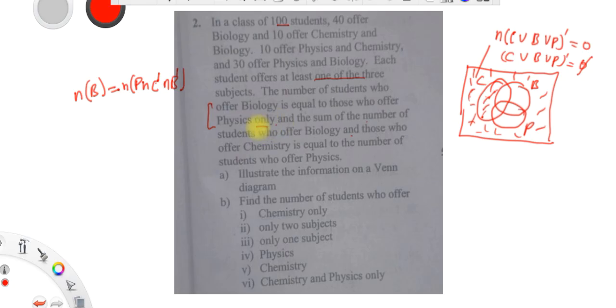Let us sign here. And you see that the sum of the number of students who offer biology and those who offer chemistry is equal to the number of students who offer physics. Everything. Right. So let us look at this very well. These two equations are very, very important.